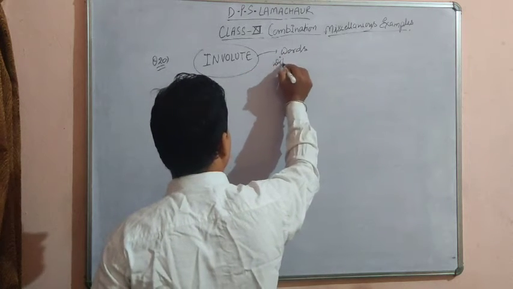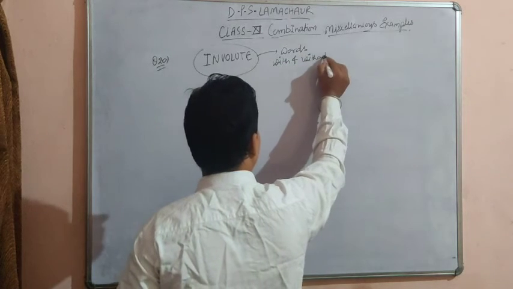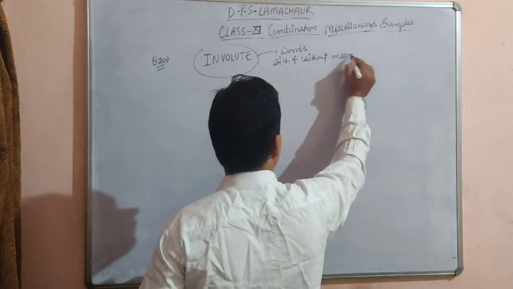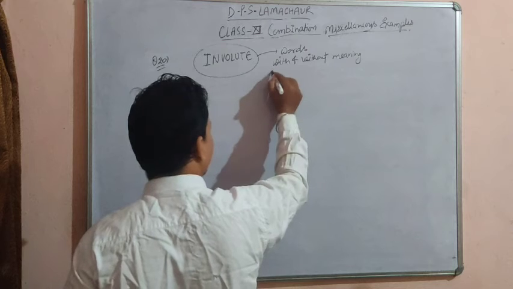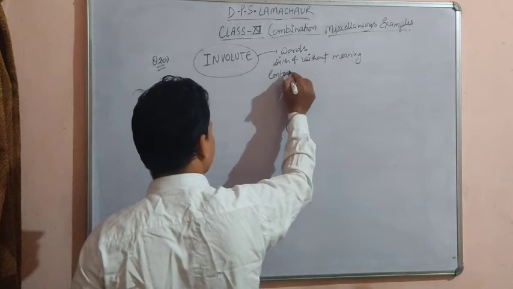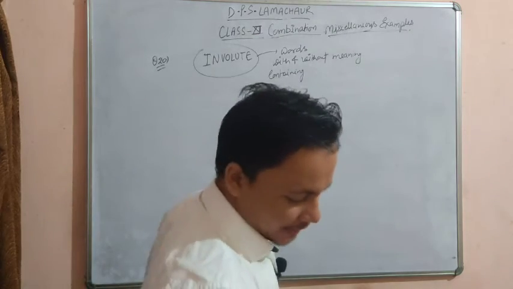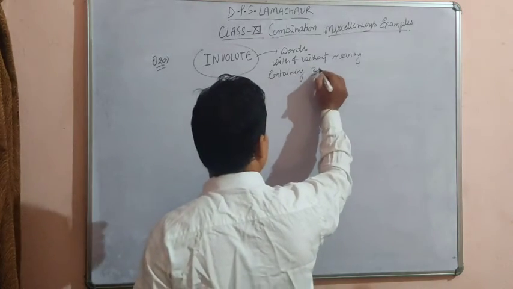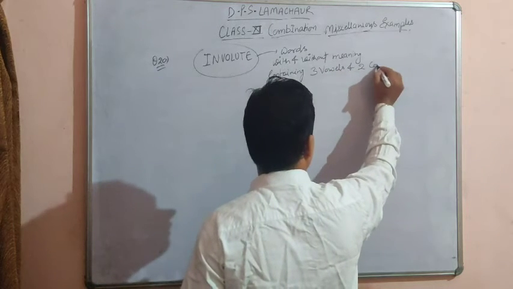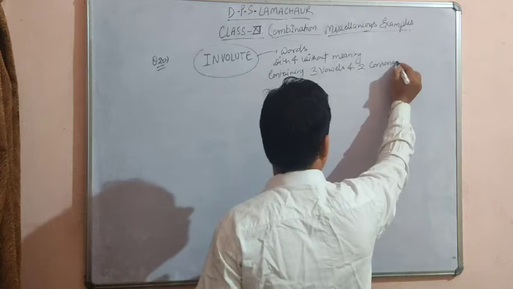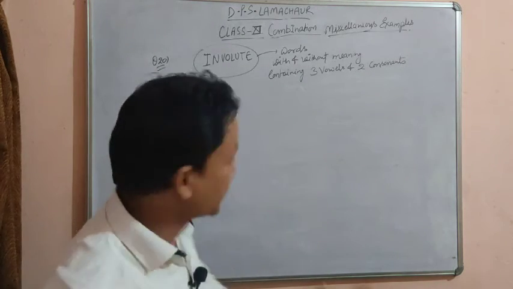Words with or without meaning, containing 3 vowels and 2 consonants. Okay, 3 vowels and 2 consonants. Something like this we have to make.